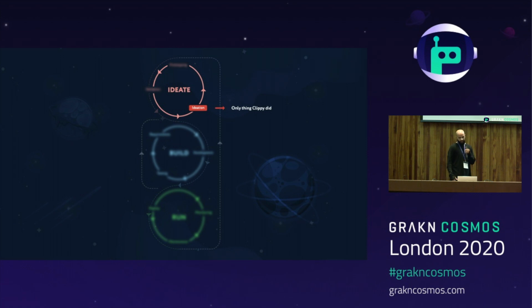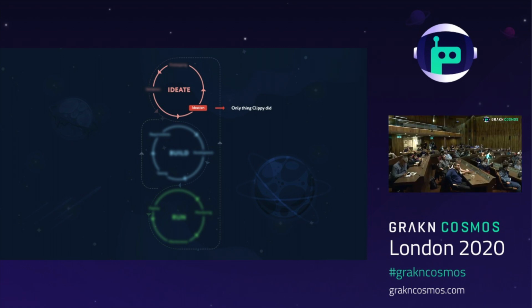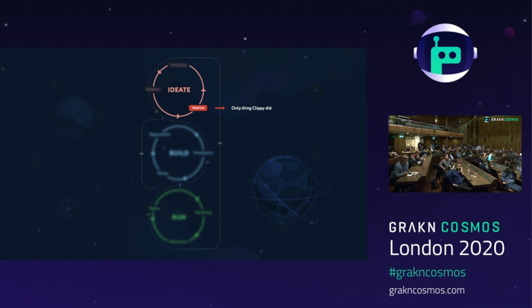Beyond that, Clippy only helped with ideation. It watched what you typed to try to guess what you're doing and assist, but it did that based, again, on probability rather than comprehension. So in order for it to be helpful, it needed you to be as predictable as possible. And if you weren't, any advice it would offer would seem irrelevant.